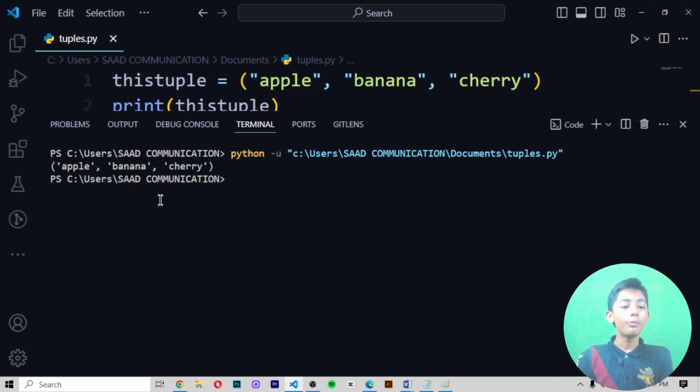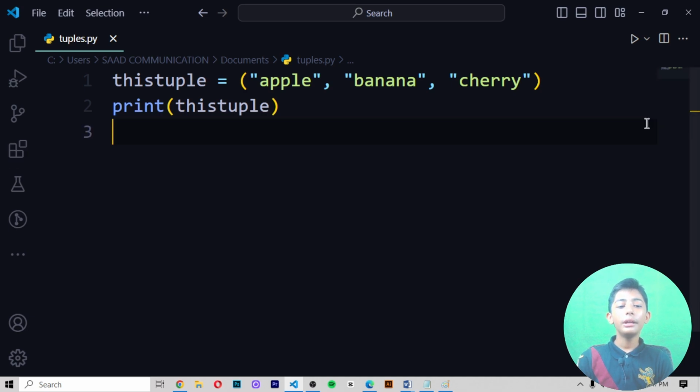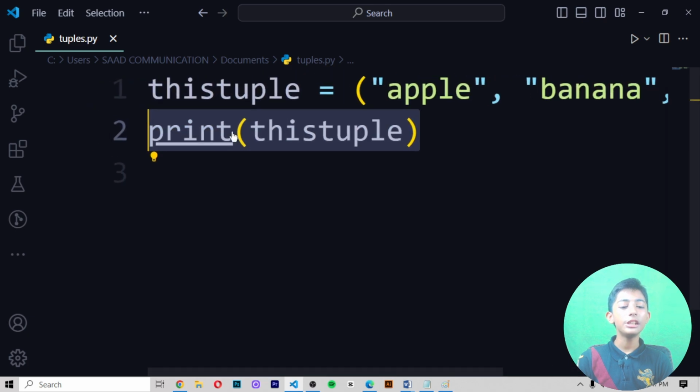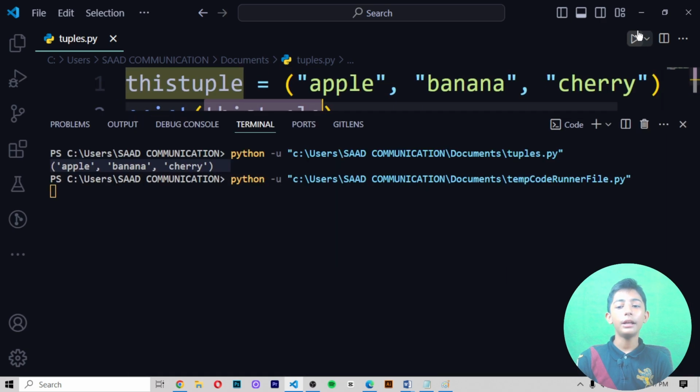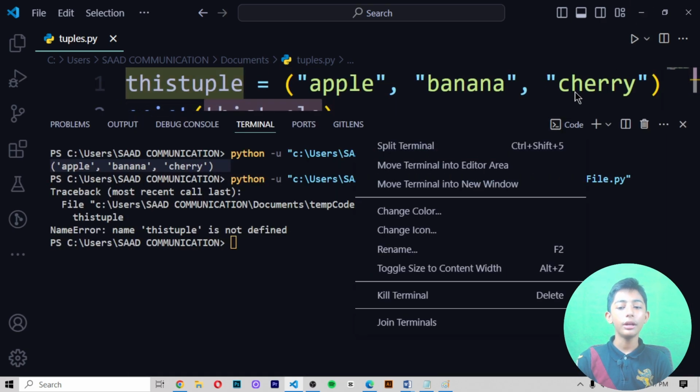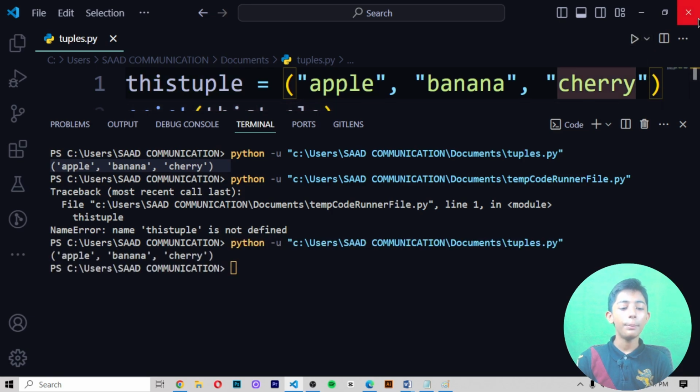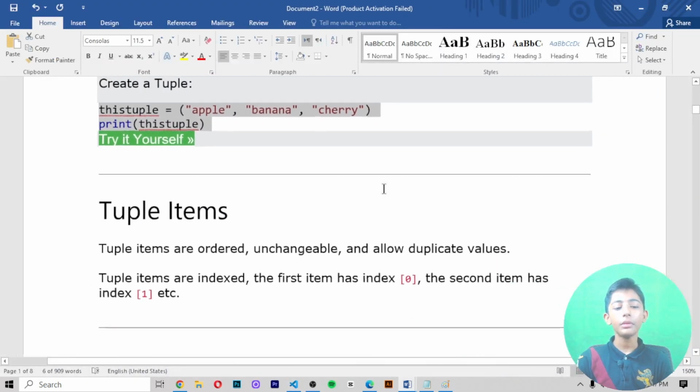It gives you the output apple, banana, cherry. Why? Because in my tuple, I wrote three items: apple, banana, and cherry. In the second line of code, I tell Python to print our tuple, and in the print section I write my tuple name. Then it is printed and gives me apple, banana, cherry.